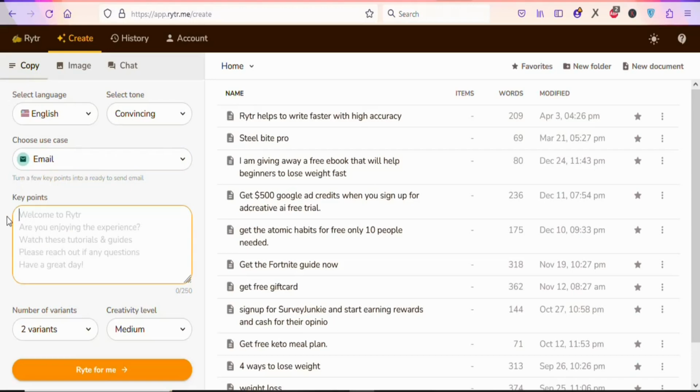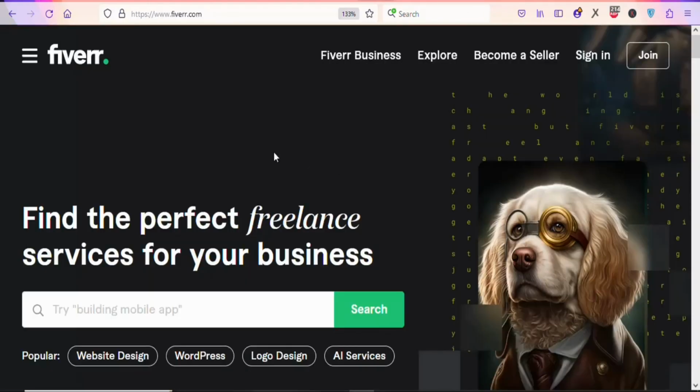But before I show you how to generate the emails, I'm going to show you a marketplace where you can sell the emails to make money. The next step is that you are going to come on this website, fiverr.com.